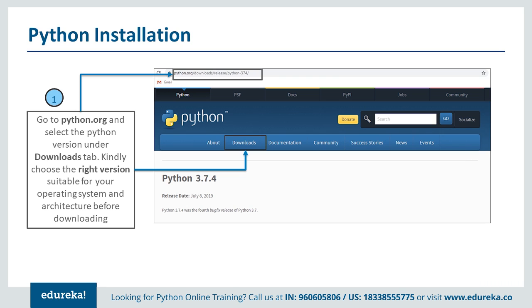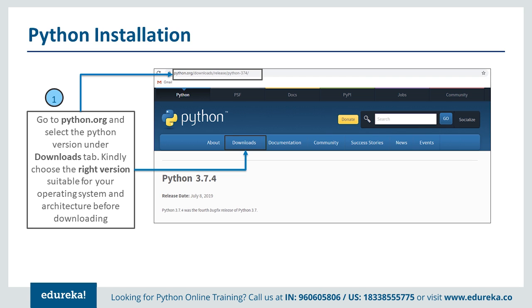So let's see how we can install it with the exe file. You can go to the Python website and click on Downloads, where you will be able to see which operating system you want to download for and what the current version is. 3.7.4 is the current supported version, and the latest one here. We had the 2.7 version earlier also, but that is going to be obsolete in the near future. So 3.7 or 3.6 and above are the latest ones we have in the market.